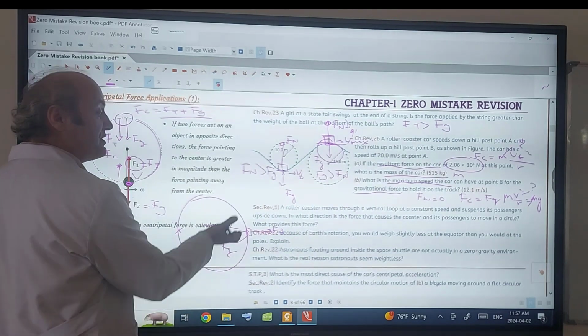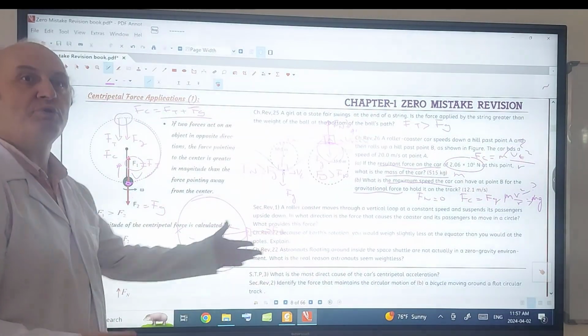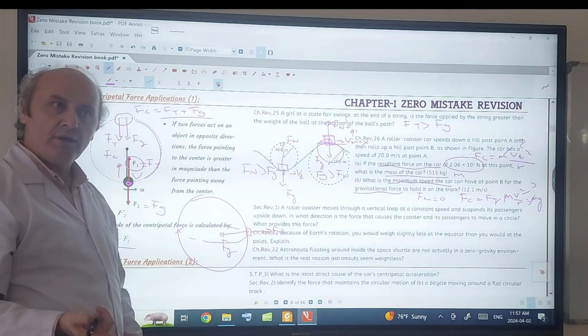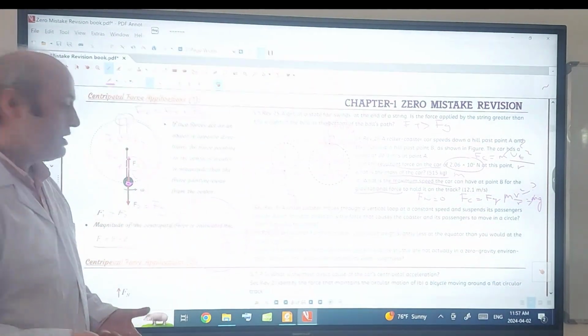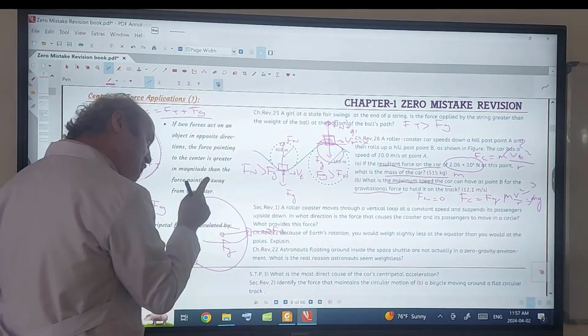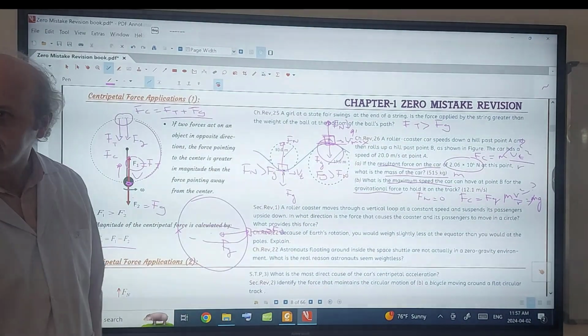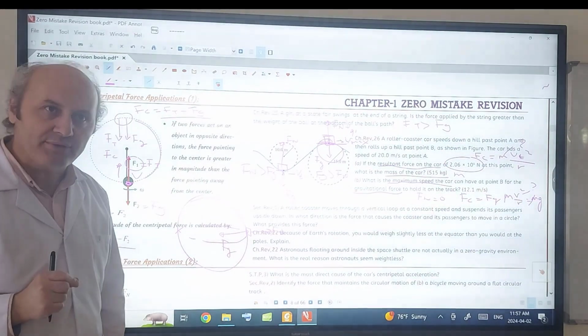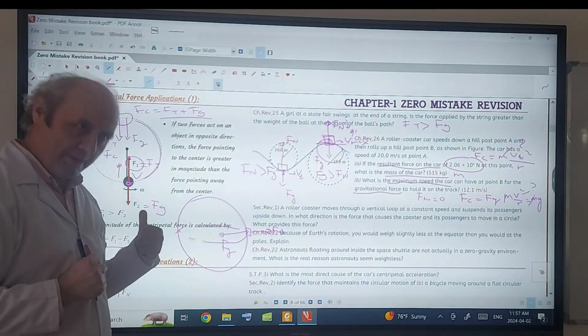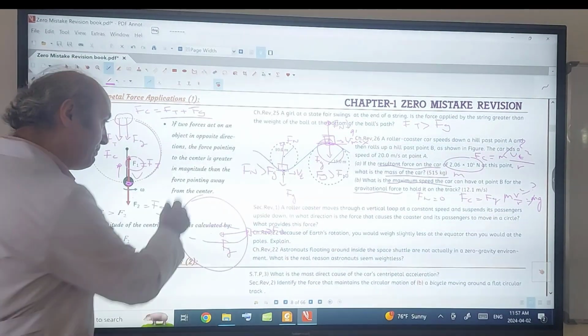So now, which force is greater? Fg is greater. Which one is smaller? Fn is smaller. Why? Because of the circular motion, because of the centripetal force. So the centripetal force makes Fn smaller. And you will weigh slightly less at the equator because the centripetal force is maximum, Fn is minimum at the equator.